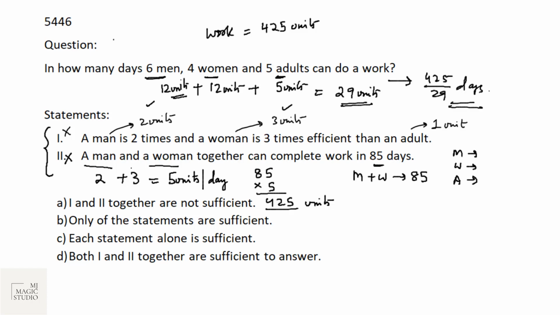Bingo, we can find the answer if both the statements are combined together. So both 1 and 2 together are sufficient to answer it. We'll mark D. I have found the answer, but it is not required. Once you can have this feel that, okay, if we combine these two statements, we can have the answer, that's enough. Nobody is asking you what the answer is. People are asking you only whether you can answer it or not. So once you can identify that with both we can find the number of units to be produced, then statements 1 and 2 together are sufficient. We'll mark D and move on to the next one.